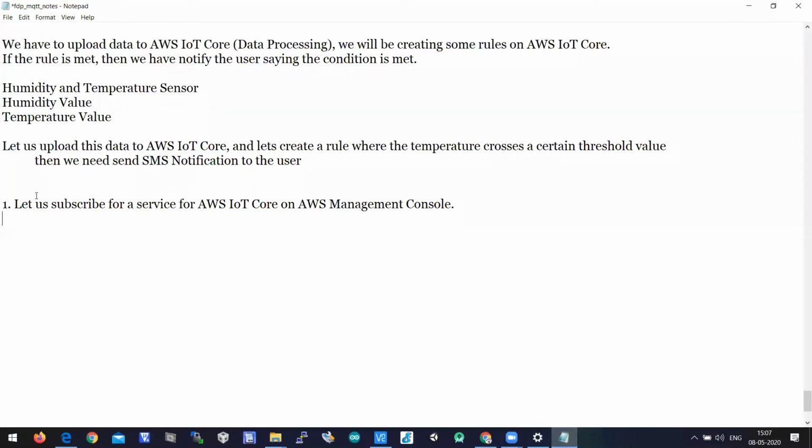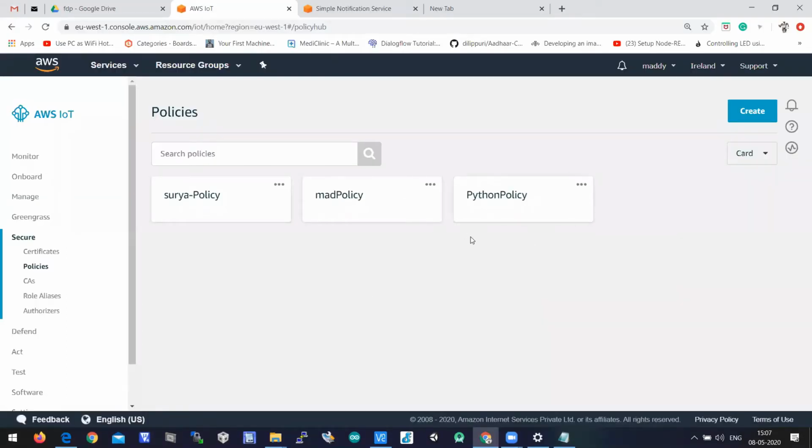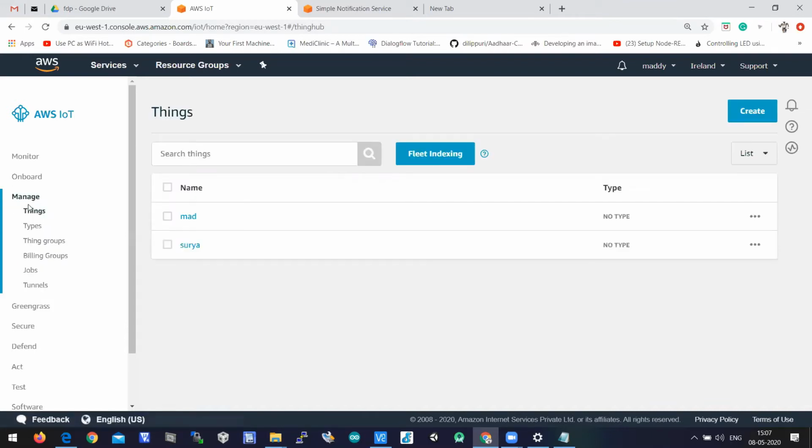Step 1 is selecting AWS IoT Core on the AWS Management Console, and step 2 is that we have to create a policy, and that is what we did, right? We have created a policy called Python policy. And step 3, after creating a policy, we need to add the device. We need to onboard our device. So let's click on manage.